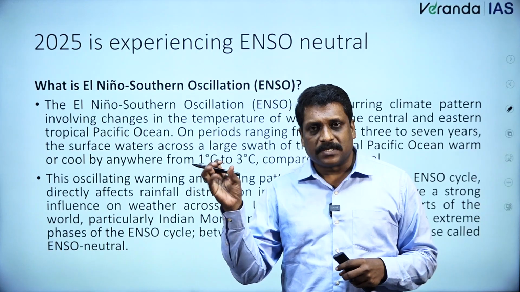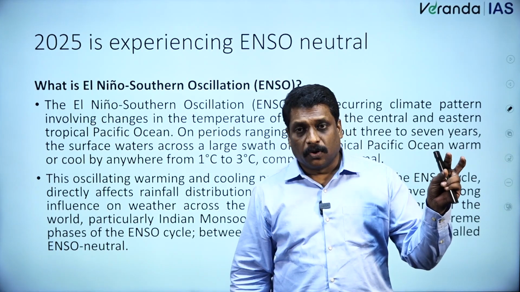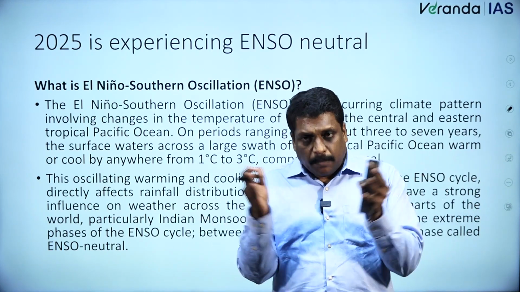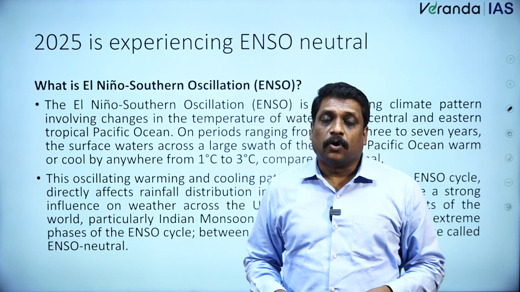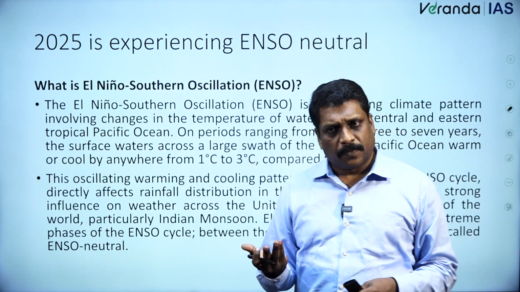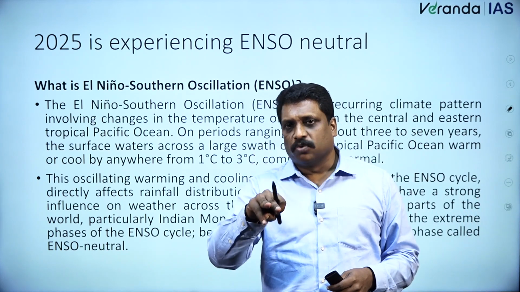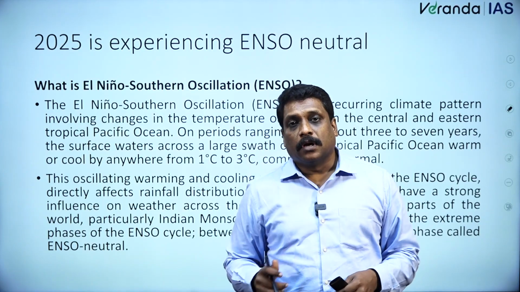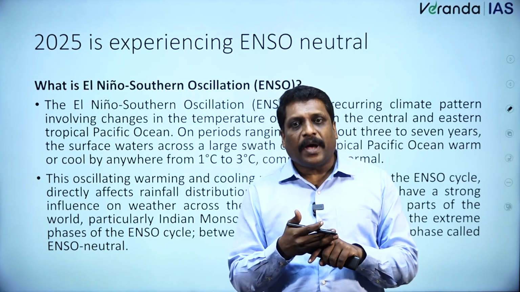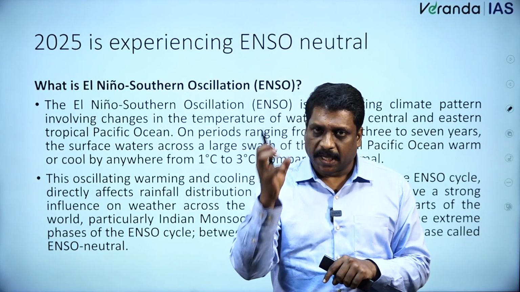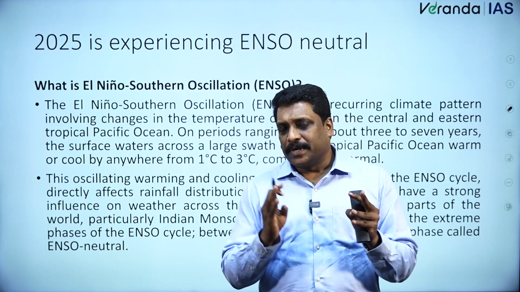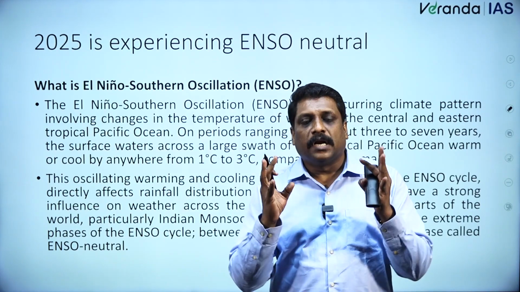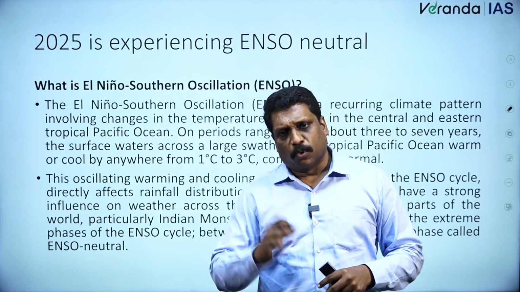We'd have heard about something called La Nina. We'd have heard about something called El Nino. Exactly in between, I have a third condition, which we call ENSO neutrality. We'll try to understand what this ENSO is first, then what ENSO neutrality is, and then, very importantly, what impact ENSO in general will have on the Indian monsoon, and how this ENSO neutral condition is going to impact the Indian monsoon.